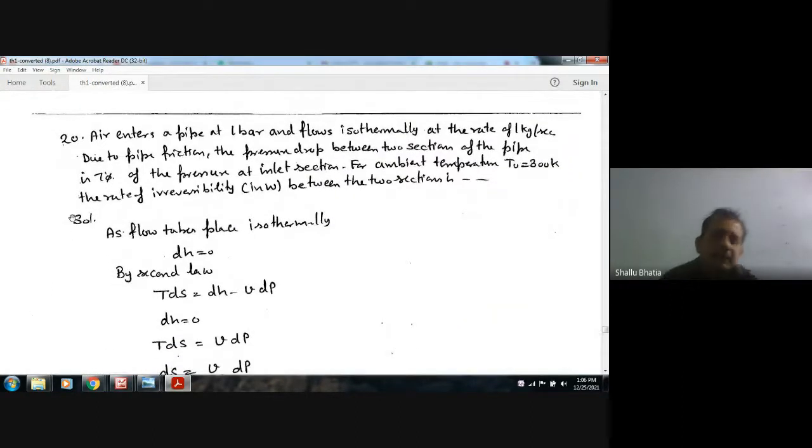Air enters a pipe at 1 bar and flows isothermally at a rate of 1 kilogram per second.